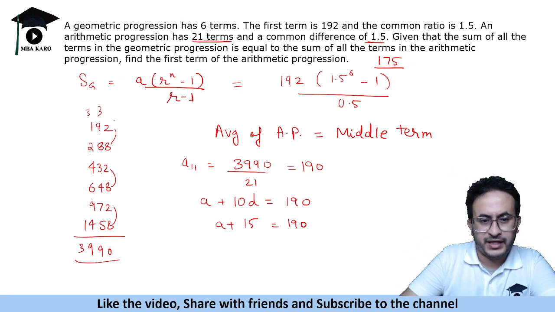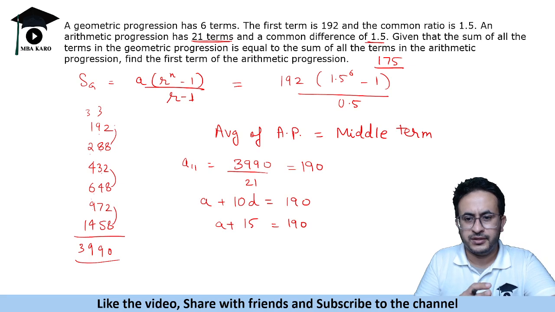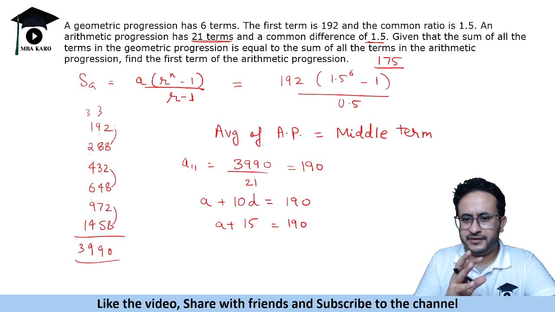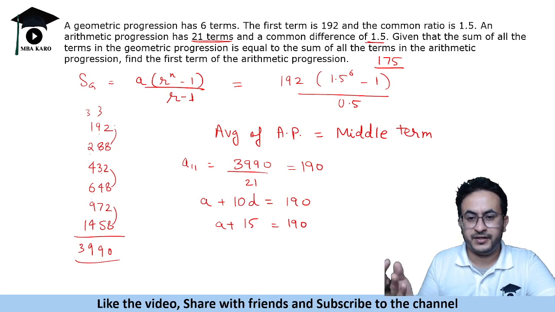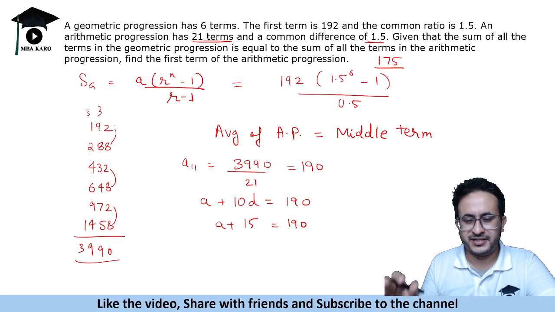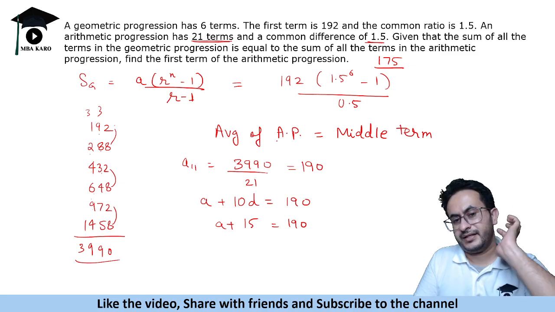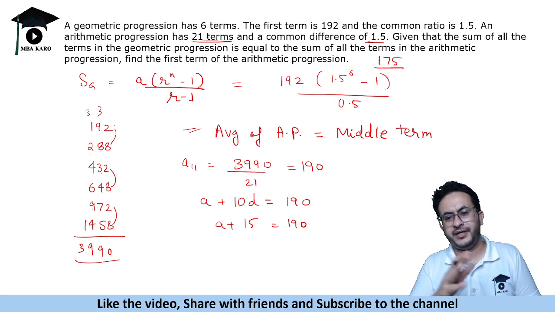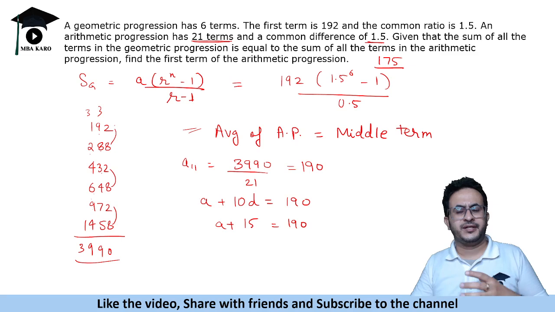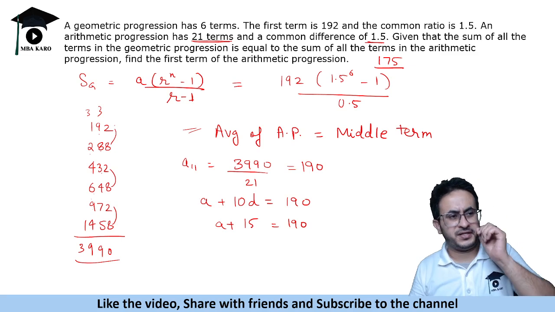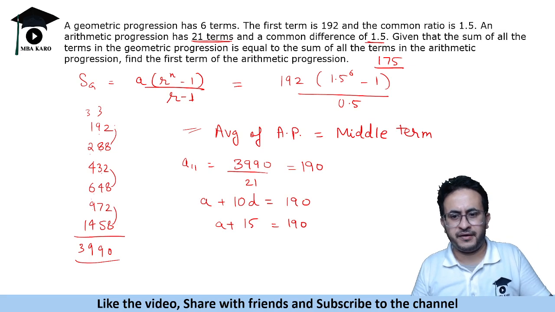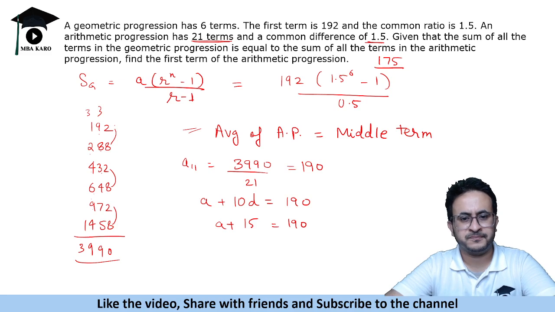It is better to calculate manually than applying the formula, because we cannot find 1.5 to the power 6 without a calculator, because it will go deep into the decimal places. You will get 6 decimal places, right? And that is tough to write and calculate. Then this thing needed to be applied, that the average of an AP is the middle term. If you know this property, this will help you in a lot of questions. Even in time and work questions, they say that the number of people keeps increasing every day, right? So the average gives the middle term. Average work will give you the middle term.